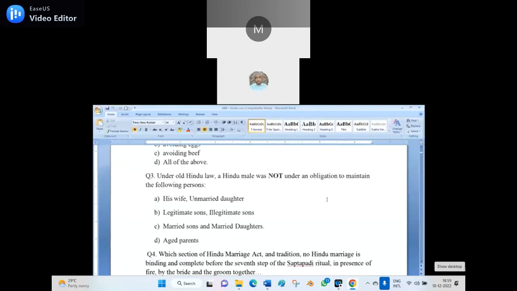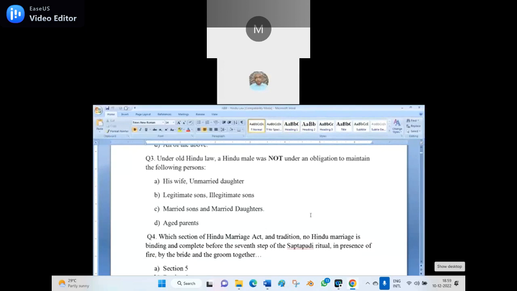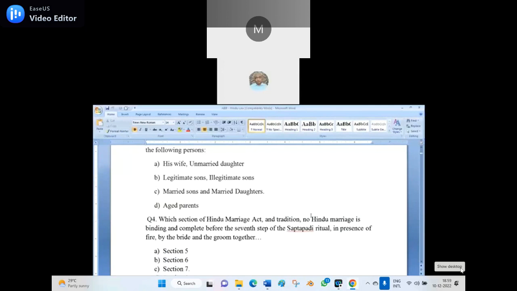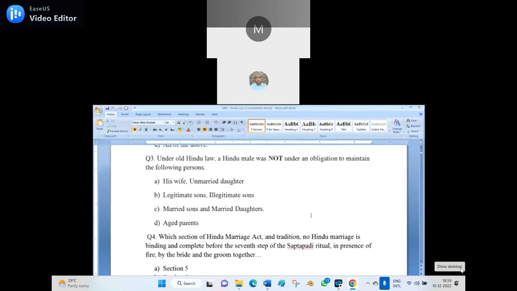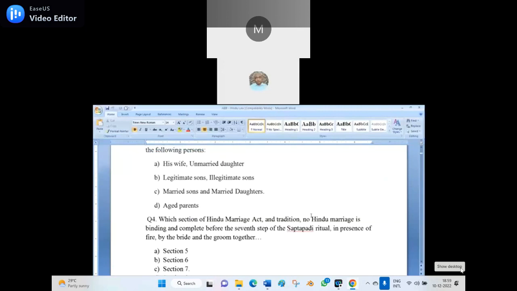Come to the next point. The third question: under old Hindu law, a Hindu male was not under the obligation to maintain the following person. So a Hindu male under the old law is not obliged to maintain a married daughter. Option C is the answer. Actually the unmarried sons and unmarried daughters are covered, but I changed it to married sons and married daughters so as to make it a 'not' question. Other persons are covered: his wife, unmarried daughters, illegitimate sons, and aged parents also.